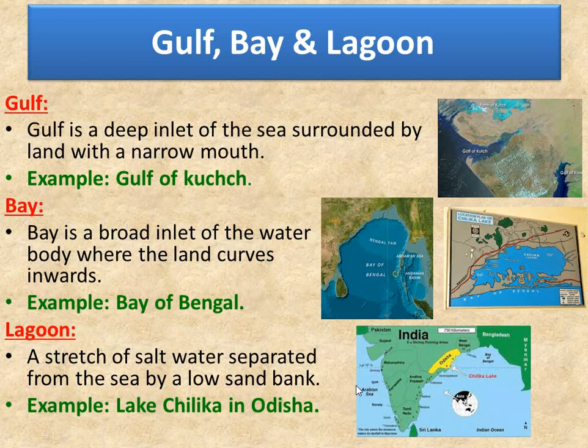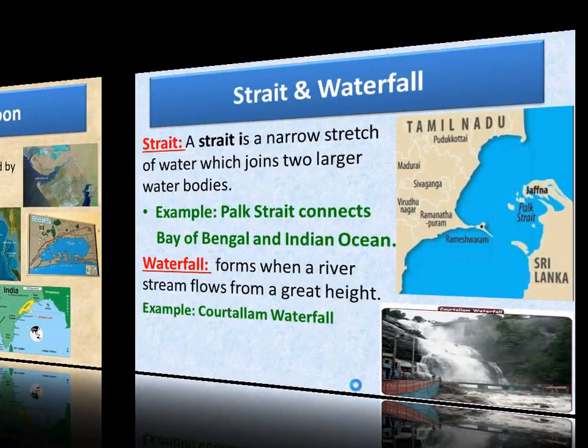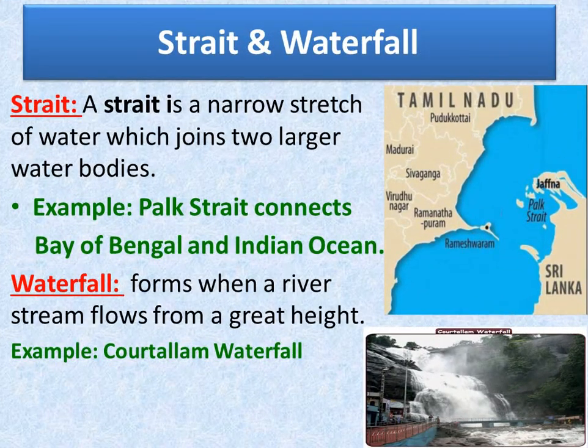Children, now we are going to learn about the 2 other water bodies. They are strait and waterfall. Strait. A strait is a narrow stretch of water which joins 2 larger water bodies. That is, 2 large water bodies are there and there is a narrow stretch of water which joins them.